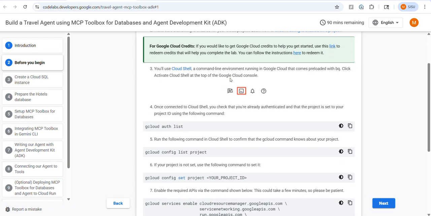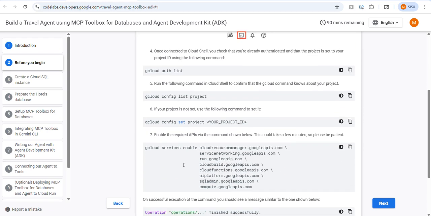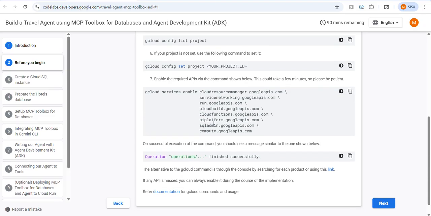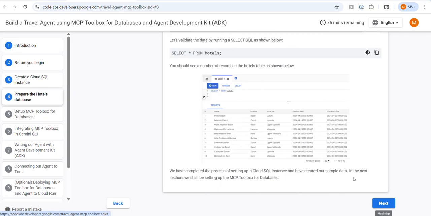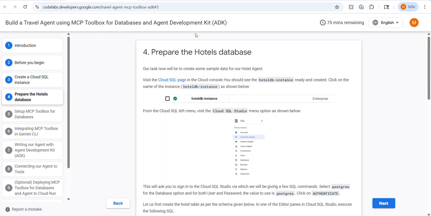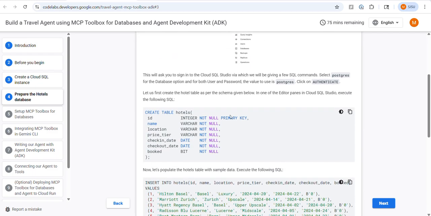Moving further to the next step, here we have to install some important dependencies and the APIs which would help us get an LLM to perform. Here we will create a Cloud SQL database with several instances. In the next step, we have to prepare a hotel database in a PostgreSQL database.